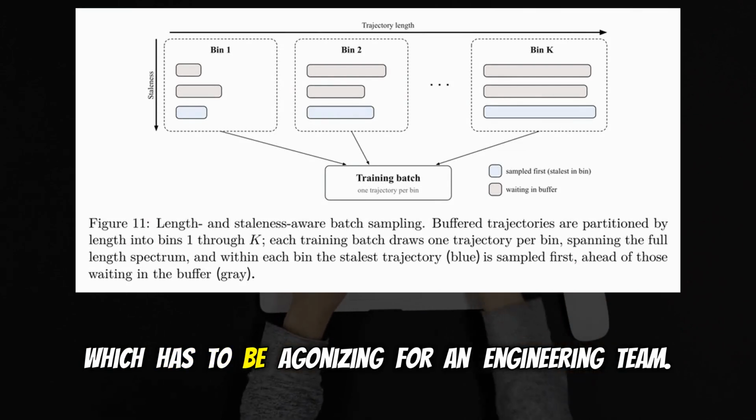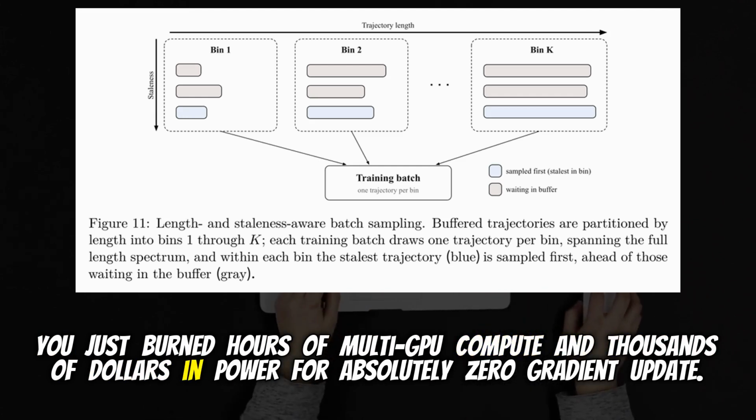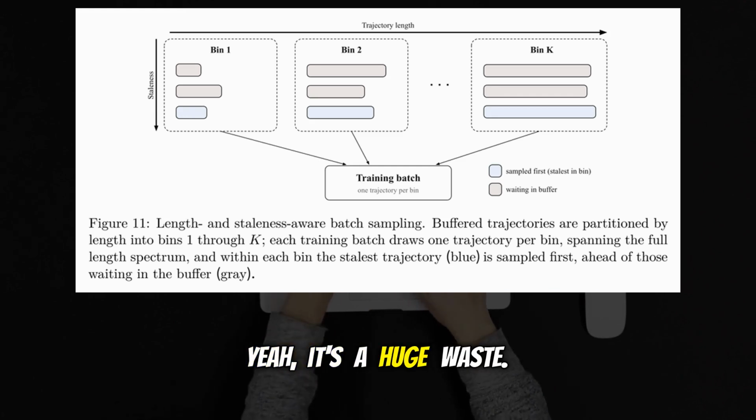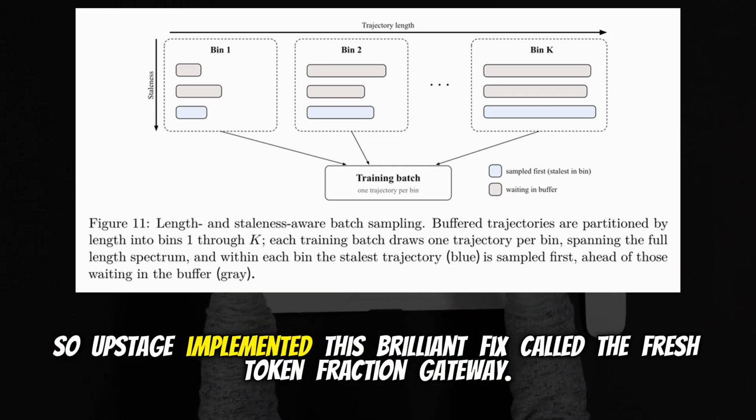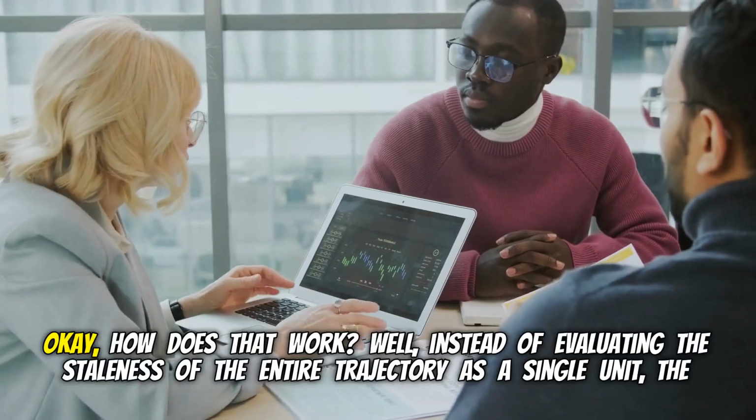Which has to be agonizing for an engineering team. You just burned hours of multi-GPU compute and thousands of dollars in power for absolutely zero gradient update. Yeah, it's a huge waste. So Upstage implemented this brilliant fix called the Fresh Token Fraction Gateway. Okay, how does that work?